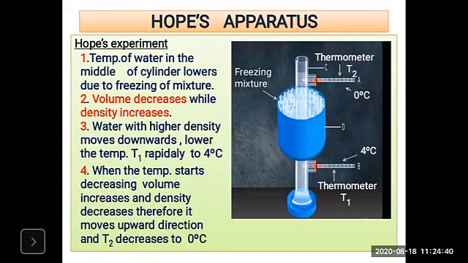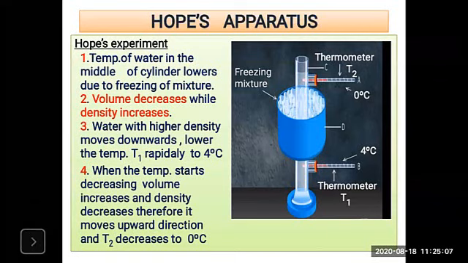Now what will happen? Sorry, the lower thermometer is T1. So first, the temperature recorded by the lower thermometer, T1, starts decreasing. Finally it becomes steady at 4 degrees Celsius.